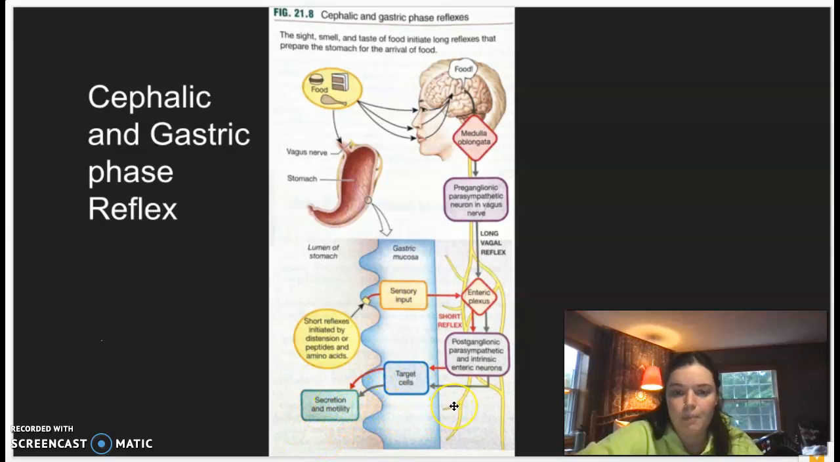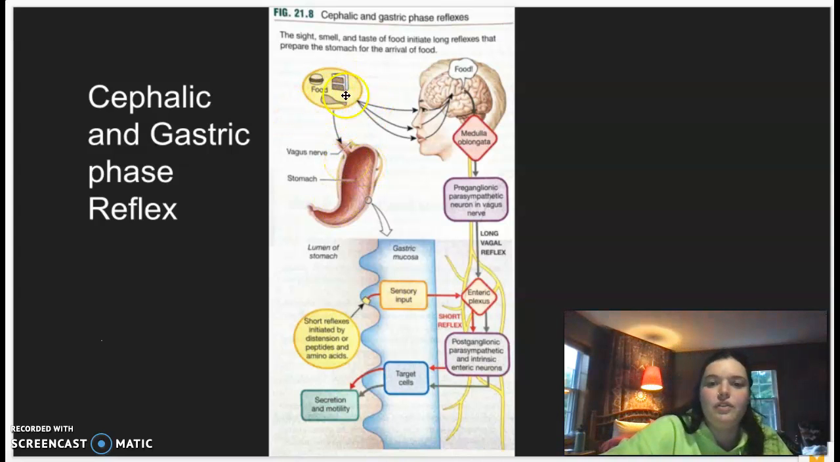and motility. The second one that causes the same response is when food enters the stomach right here from the esophagus. From there, it sends out short reflexes that are initiated by the distension and by the peptides and amino acids. It then sends short reflexes, indicated here by those red lines, to cause sensory input in the gastric mucosa, and then innervates the enteric plexus. And then, the same as the postganglionic parasympathetic neurons, it will innervate the target cells and cause secretion and motility.